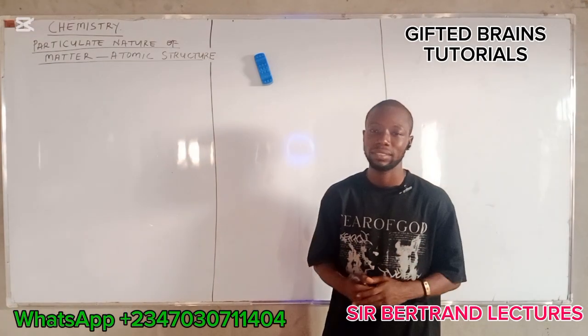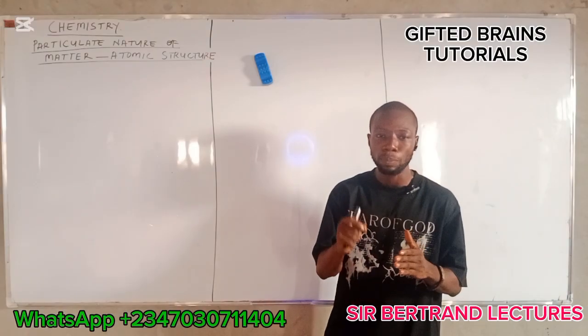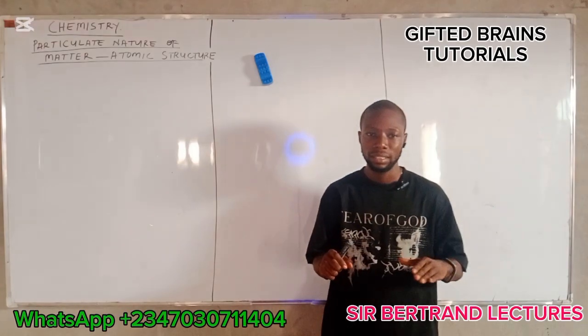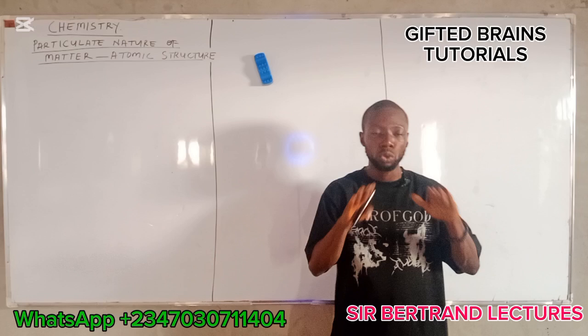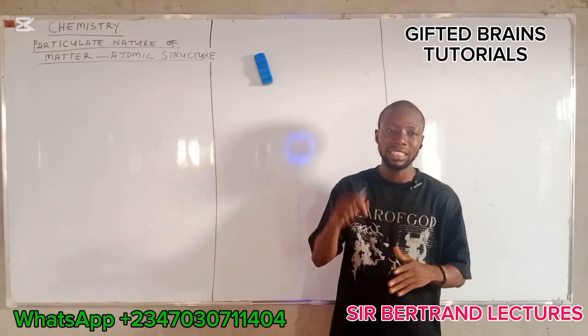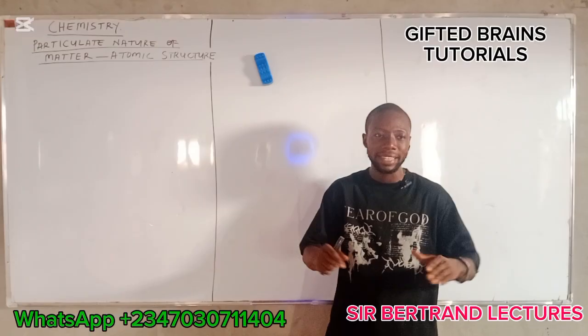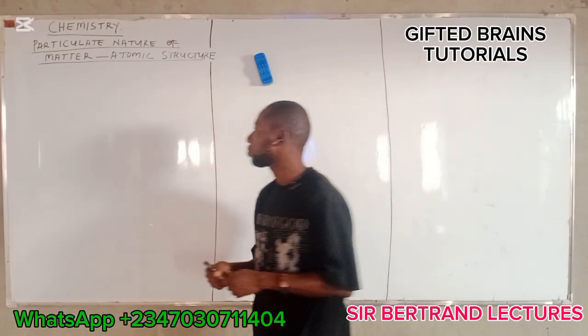What is element? Element is the smallest particle of a substance that cannot be split into any simpler form by a chemical method. It is the smallest particle of a substance that cannot be simplified into the simpler unit by a chemical method.